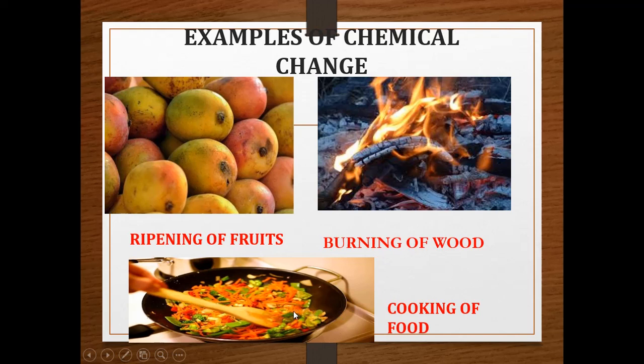After cooking the raw vegetable, it is called cooked food. Can you convert it back into the raw vegetable? No. So cooking of food is a permanent change, and it is an example of chemical change.